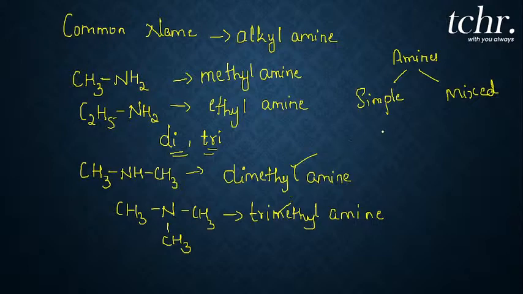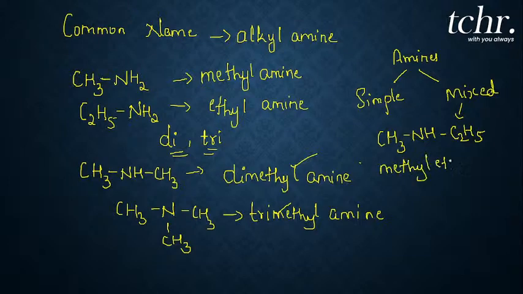Whereas if there are two different alkyl groups, like this, I'm writing one example, you can observe here, CH3NHC2H5, we call this a mixed amine. Now, how to give a common name for mixed amines? That is again very simple. I can call this ethyl methyl amine. Okay. In common name, I can name this as methyl ethyl amine. That's it. This is how you give a common name to amines.